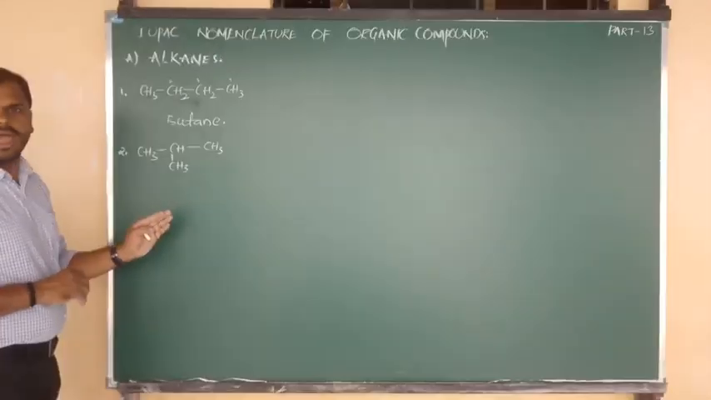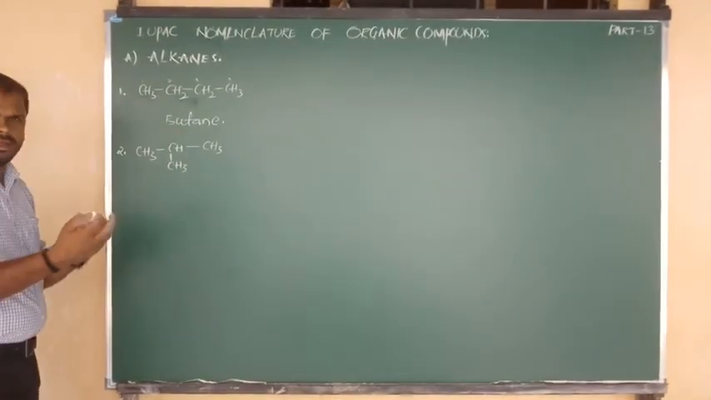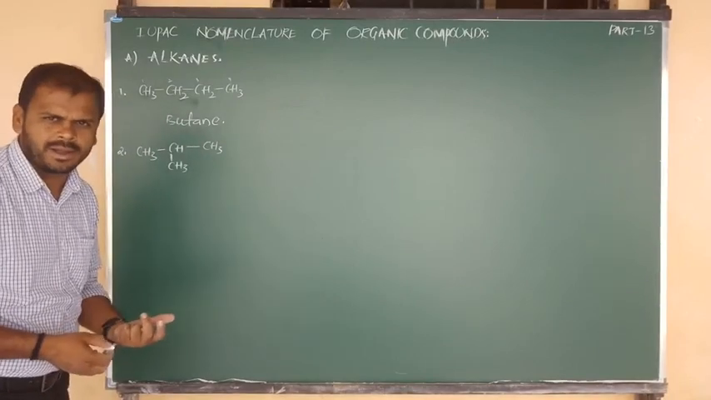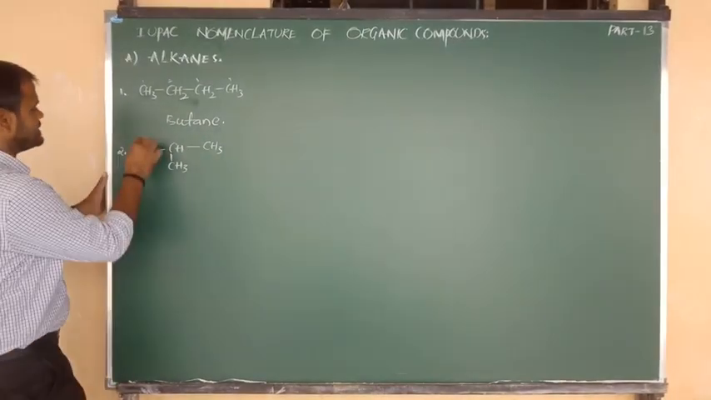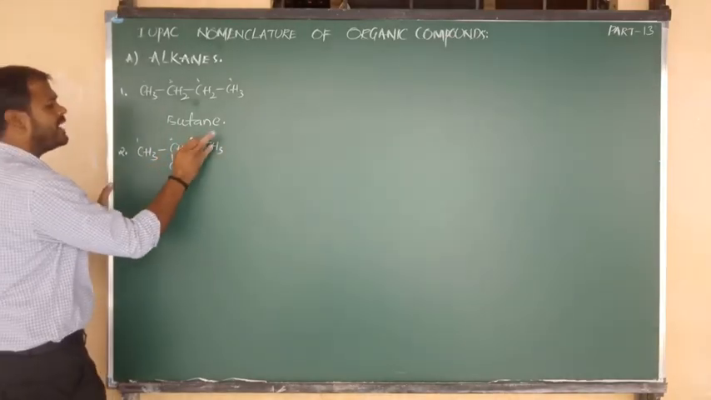So when we move from left, 1, 2, 3. And when we move from right, 1, 2, 3. So in both directions we are getting the same numbering. You can proceed in any way. If you want, you can give the numbering in the reverse way also, as you wish.